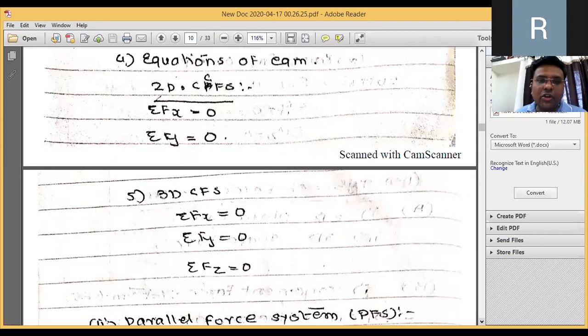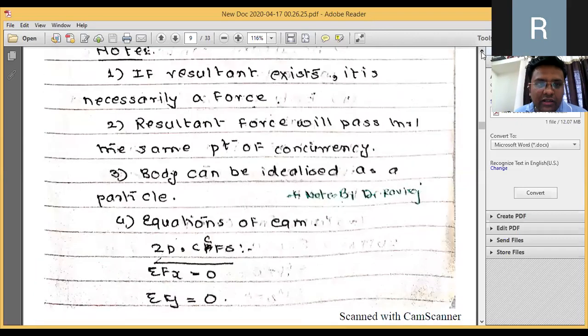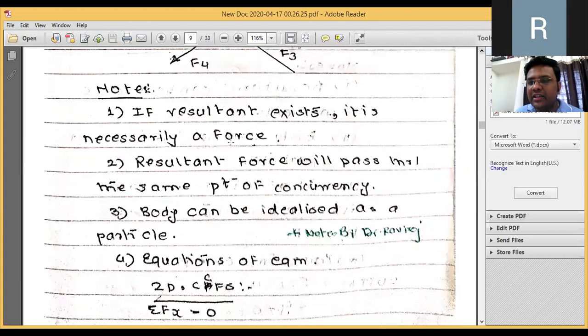So if all the forces of the body are passing through a single point, we are calling it a concurrent force system. In concurrent force system, the resultant should necessarily be a force. Resultant force will pass through the point of concurrency and the body can be idealized as a particle. So these are the equations of equilibrium.